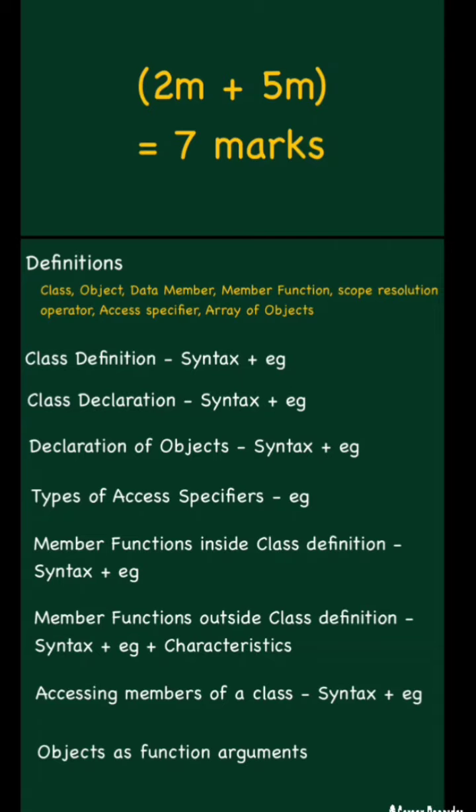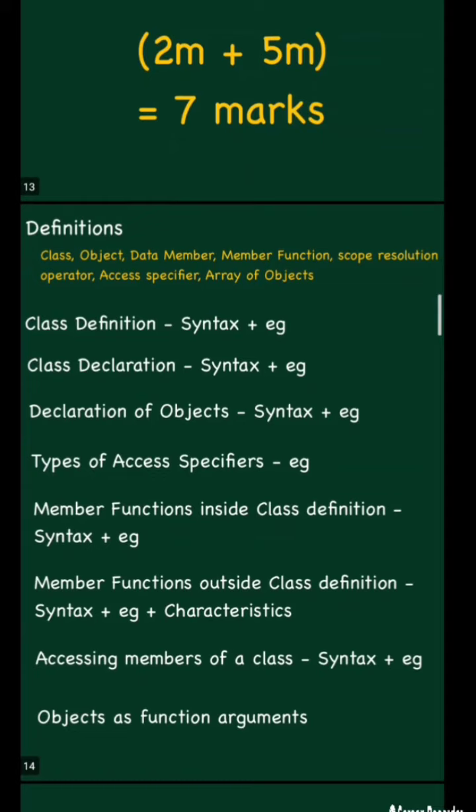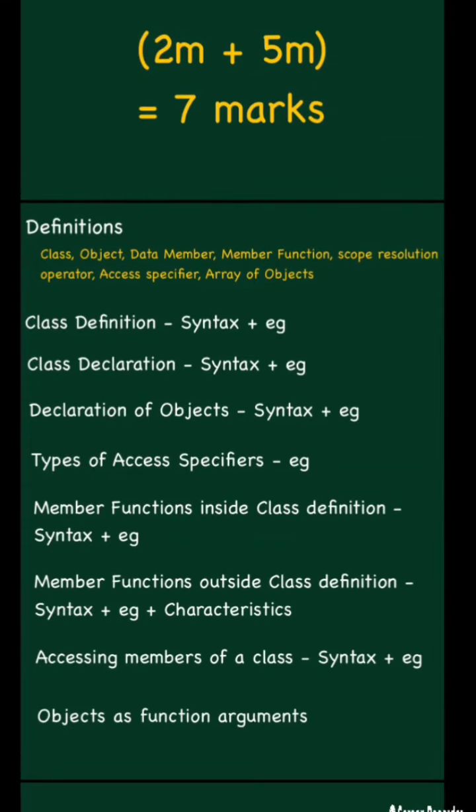So you have to declare some of the data members and member functions for each access specifier: private, public and protected. There you have to write, and after that closing of the flower brace along with semicolon, that specifies what? Closing of the class. So there you have to explain each keyword. What is the class, what is the class name, and what it consists of, data members and member functions, and what are the access specifiers, how to close the class, that means when the scope of the class ends. So those are the important things that you have to write for that.